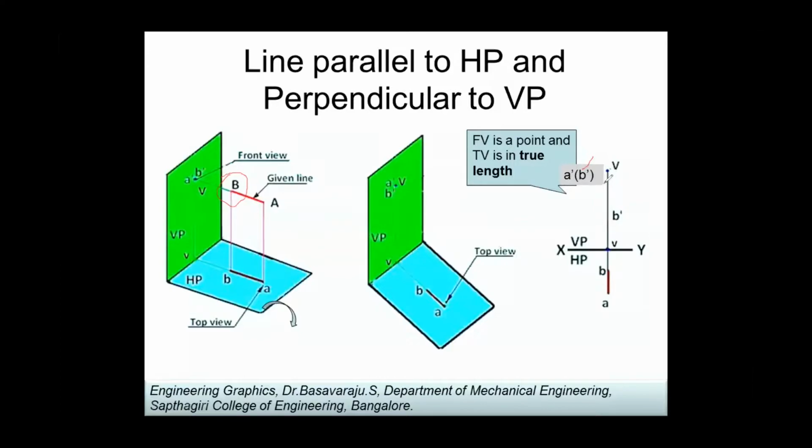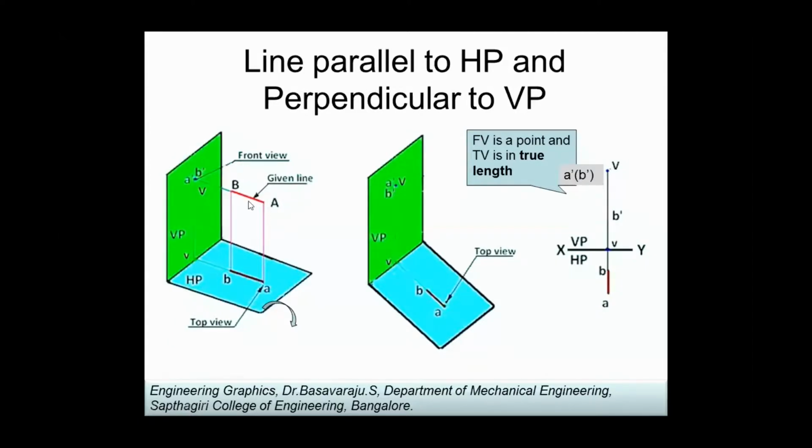B dash will be inside the bracket. I am going to put it just for representation. That means it is secondarily seen. That is a very simple meaning. Whichever object is first seen is clearly outside the bracket, which means that it is visible for you. B is not visible for you. Only A is visible for you. For any object, you keep a pen in front of the vertical plane and just see it.